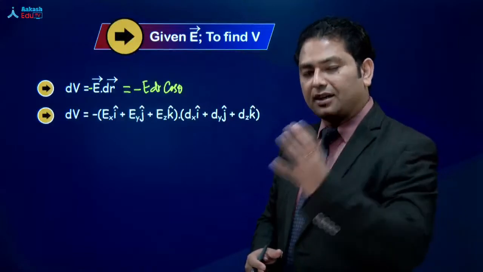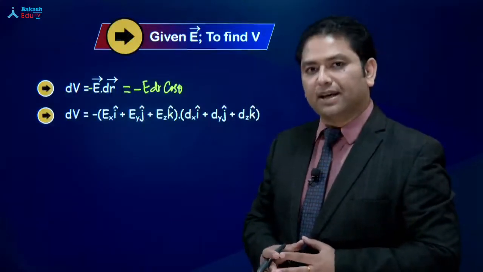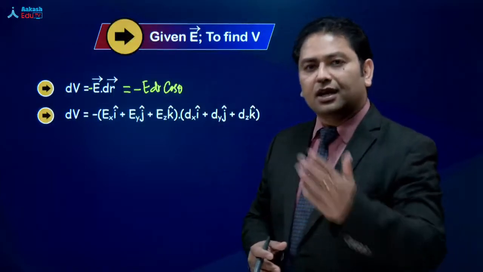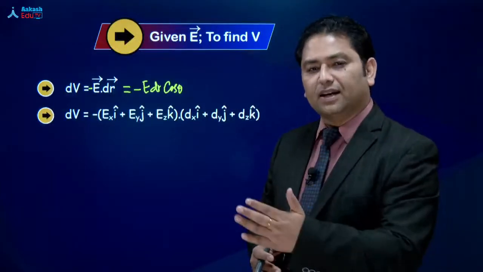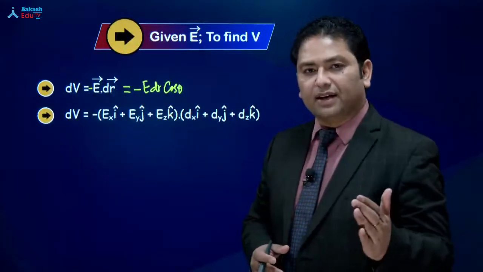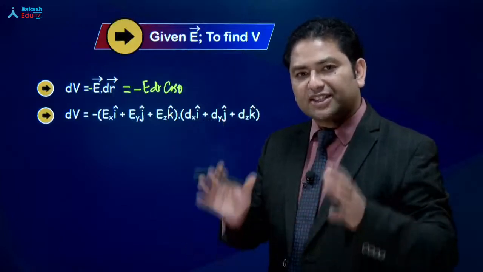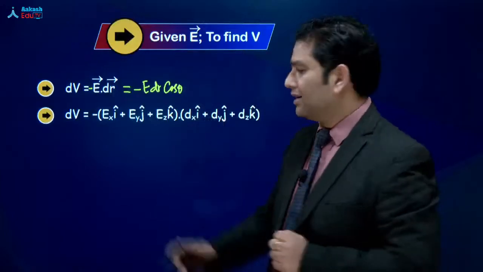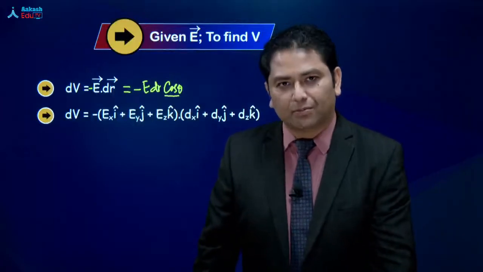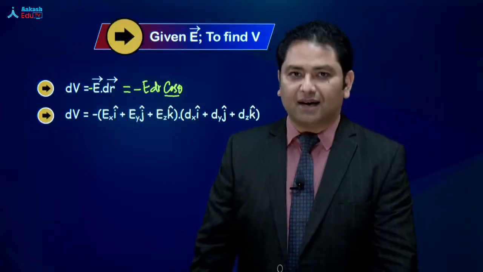If theta is 0, dV will be maximum. इसका मतलब, if I travel along electric field, the potential changes by maximum rate, जो कि आप यहाँ से भी देख सकते हैं. If theta is 0, cos theta will be 1, dV will be maximum.